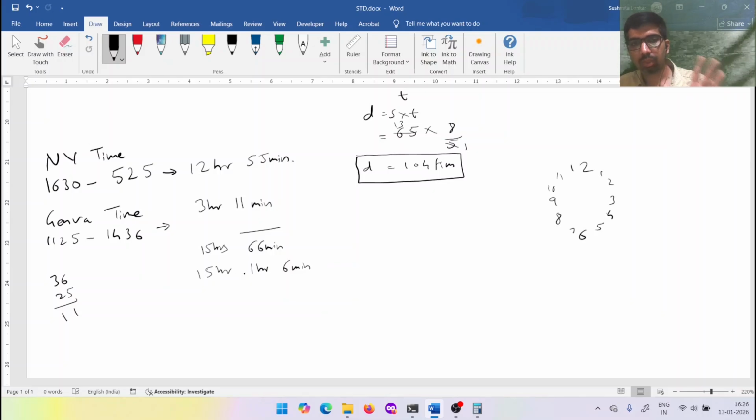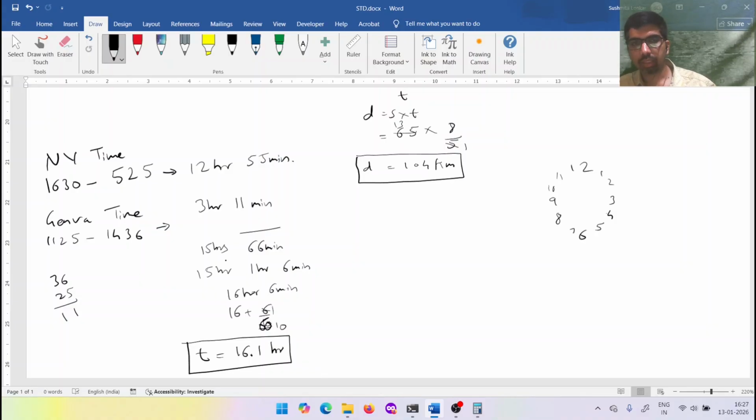Add the hours. 15 hours plus 1 will be 16 hours and 6 minutes. Convert this minute into hours. 6 by 60, which is 1 by 10. So you get a total of 16.1 hours. Remember, 16.1 hours is the total time his entire journey took.